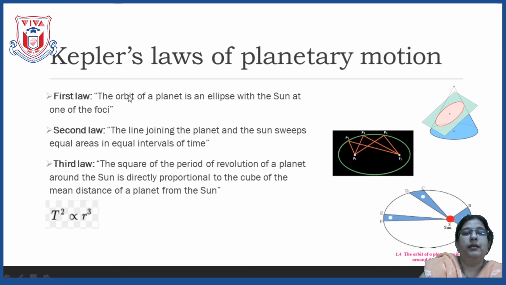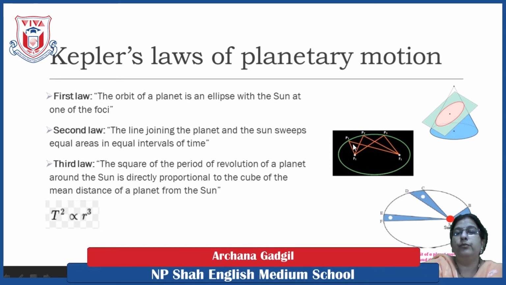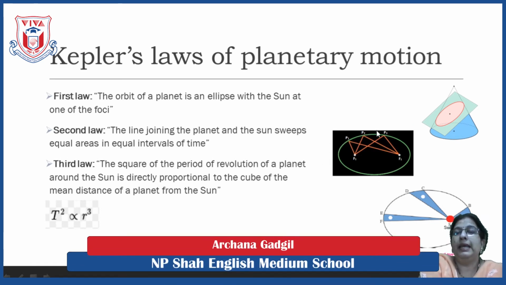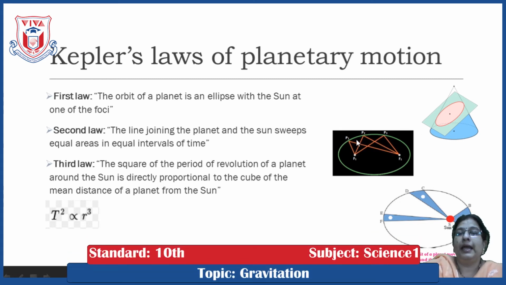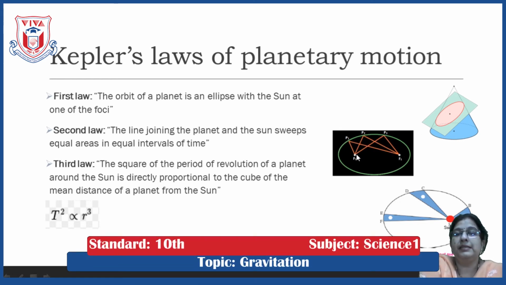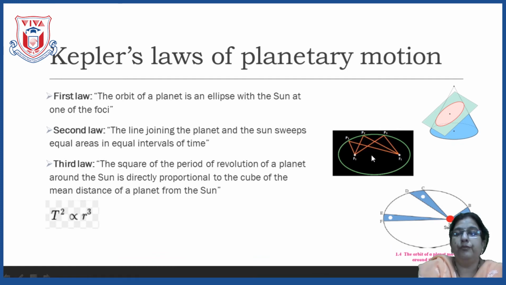So, what is the first law? The planets revolving around the sun revolve in an elliptical path, that is, in this path, and the sun is placed at one of its foci. Either the sun is placed here or here. On any one focus, the sun is placed. So, I am reading the first law again: the orbit of a planet is an ellipse with the sun at one of its foci.